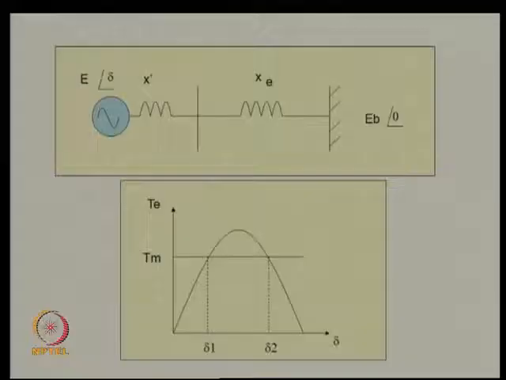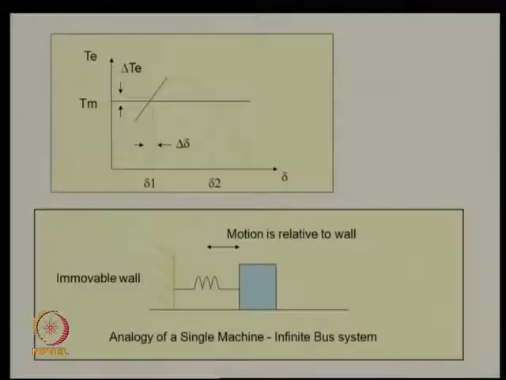the system is unstable. That is, if I give a small push, the deviation grows with time, and if the deviation grows with time it will not come back to that particular equilibrium. So, of the two equilibria which you have got between 0 and 180 for delta for a given mechanical power, we see that one of the equilibria is actually unstable. So, to summarize, a single machine infinite bus behaves more or less like a spring mass system at the equilibrium point delta 1.